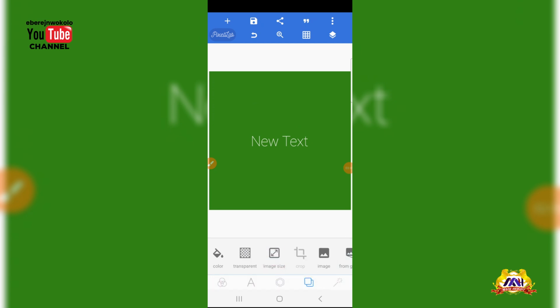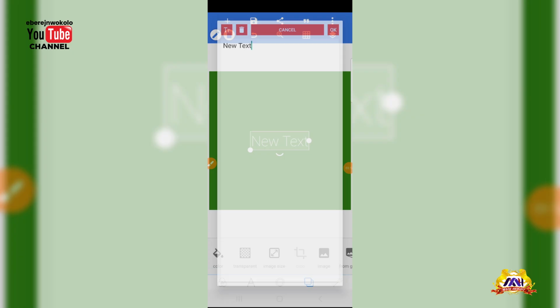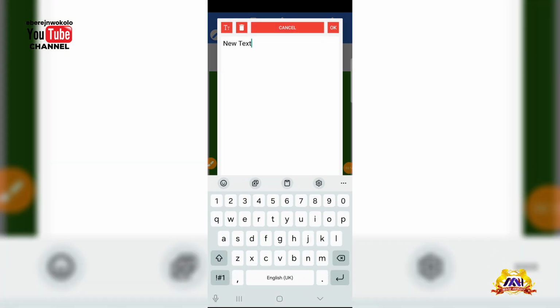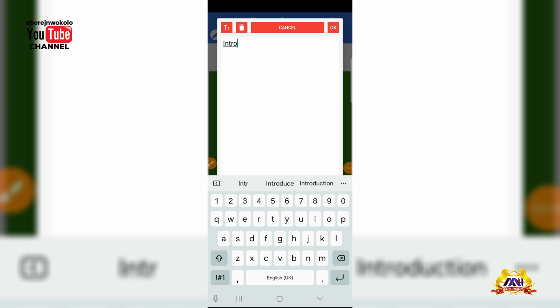The answer is yes. I can actually change this text. Just click on the text. What you need to do is to double click on this text. That is, double tap your phone screen two times, and it opens like this. You now clean this text and just type introduction.